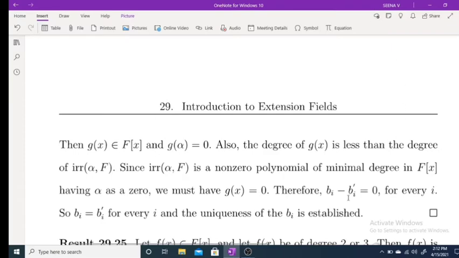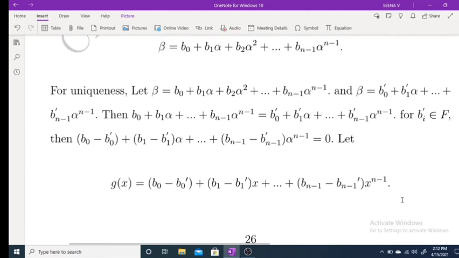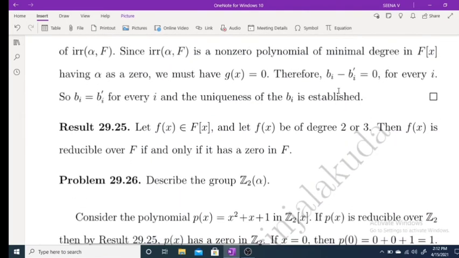Once again, we get g of x belongs to f of x, g of alpha equal to 0 and degree of g of x is strictly less than degree of the irreducible polynomial of alpha over f. But the irreducible polynomial of alpha over f is the polynomial of minimal degree in f of x having alpha as a zero, and its degree is n. And this implies g of x must be equal to 0. That means every coefficient must be equal to 0. That means b_i minus b_i dash equal to 0. That means for every i, b_i equal to b_i dash. This implies the uniqueness is established.